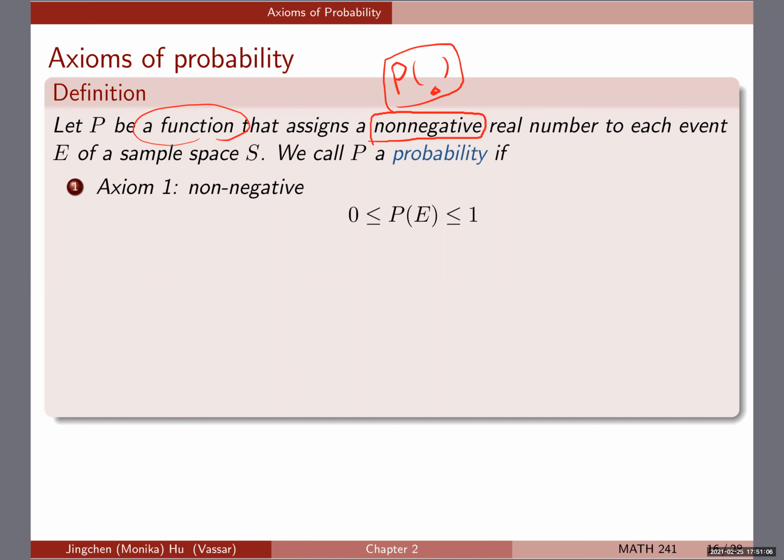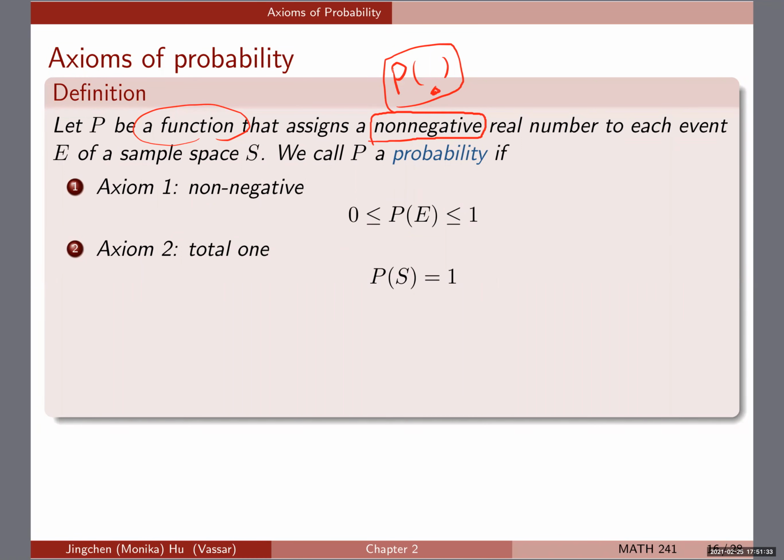First of all, it needs to be non-negative. Also, it has to be bounded above by 1. So we know that probability is between 0 and 1. Not surprisingly, it cannot go below 0, but it could be 0. It is bounded above by 1, so it could go up to 1, but it won't go beyond 1. So non-negative and also bounded above by 1. That's the first axiom.